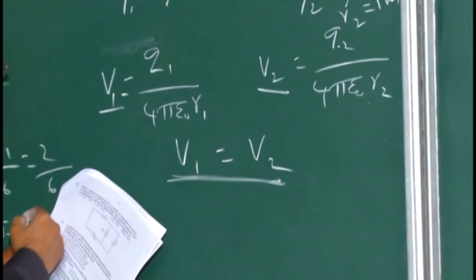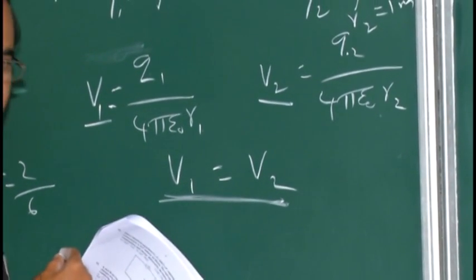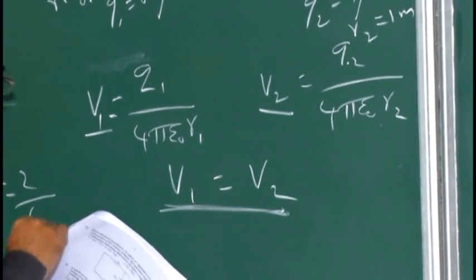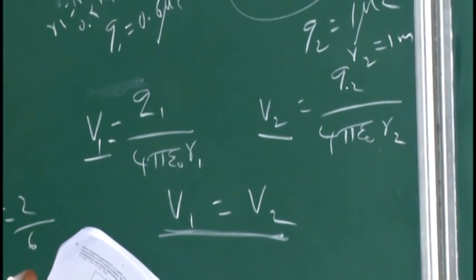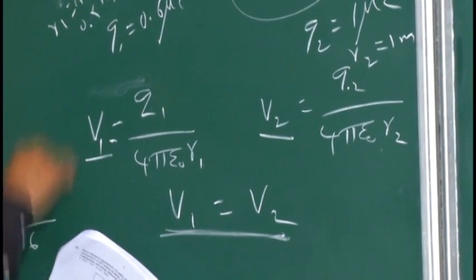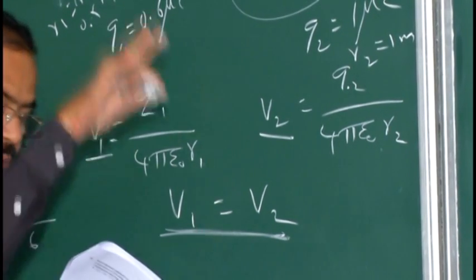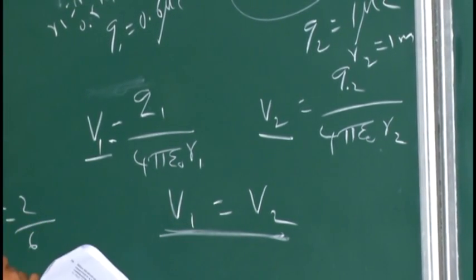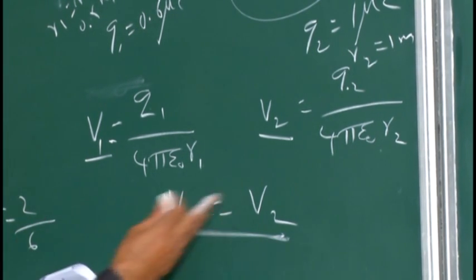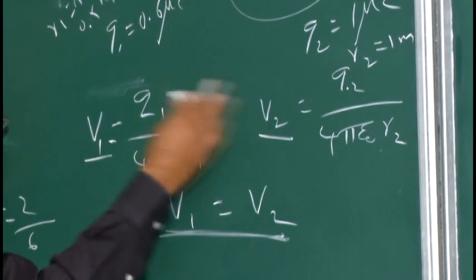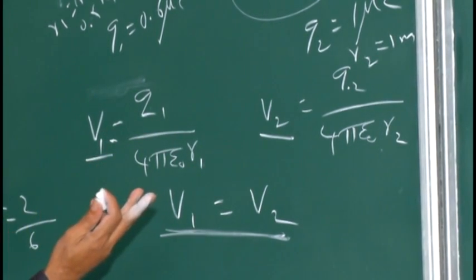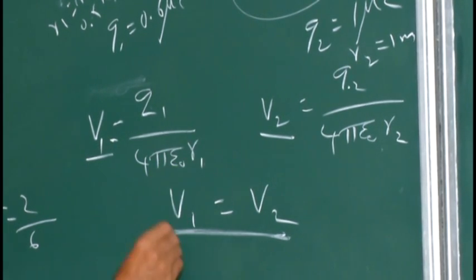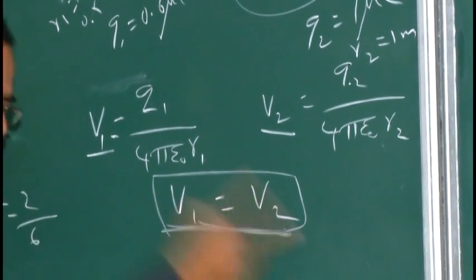Like the flow of air from higher pressure to lower pressure to equalize, like the flow of water from higher altitude to lower altitude to equalize the level of water. In the same way, energy flows, potential flows. So the two potentials become equal. For that purpose the charge will flow from A to B or even B to A. We don't know, let us do the calculation. The charge has to flow in order to make the potentials equal.